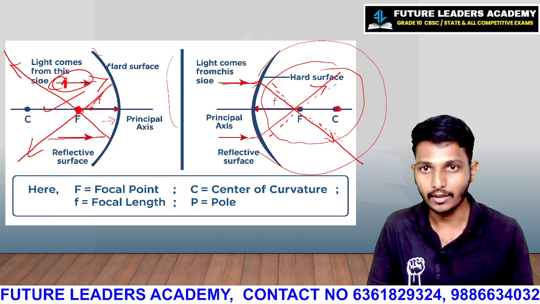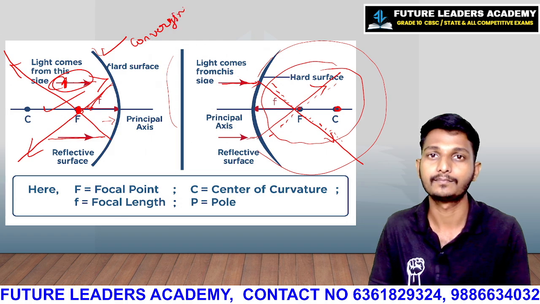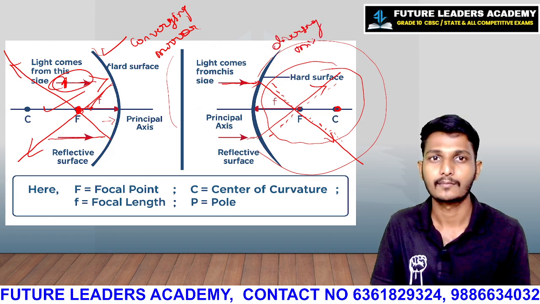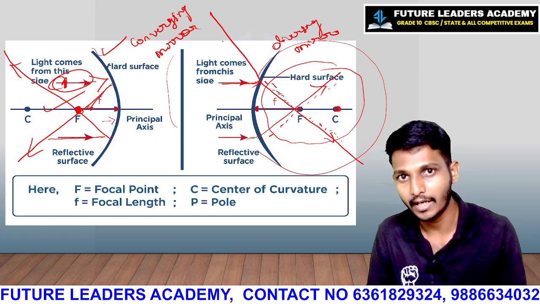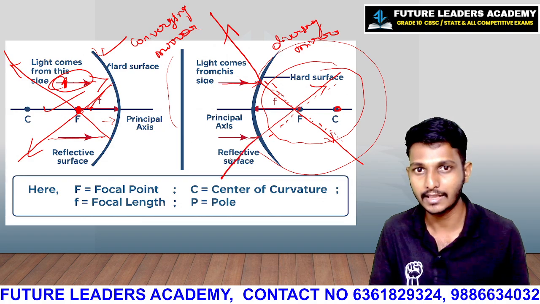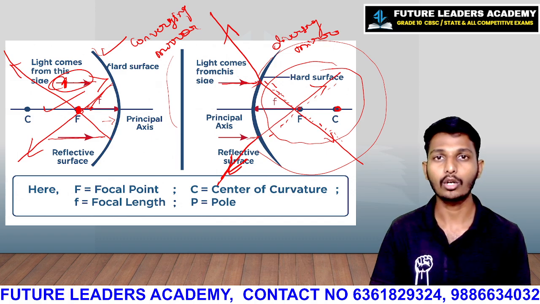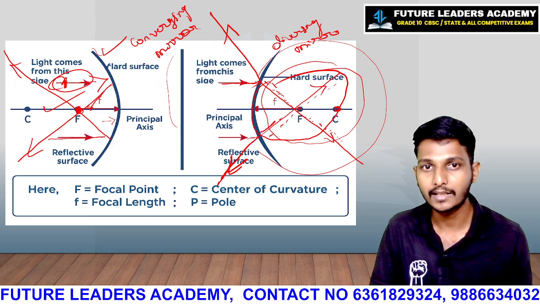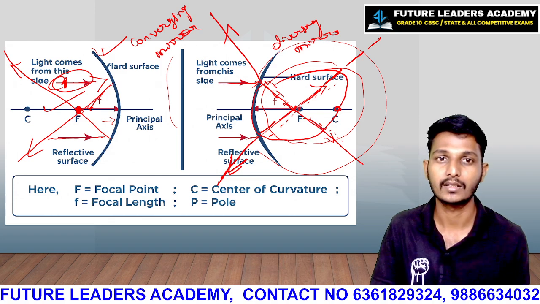This is converging at the point, so that's why this mirror is called the converging mirror. This is called the diverging mirror. Why diverging? This is an imaginary ray, so opposite to this, the light ray will go like this. This is exactly how light rays reflect back or bounce back in the convex mirror. And whatever I have drawn here, you must show in the form of imaginary lines like this. Hope you are understanding, right?